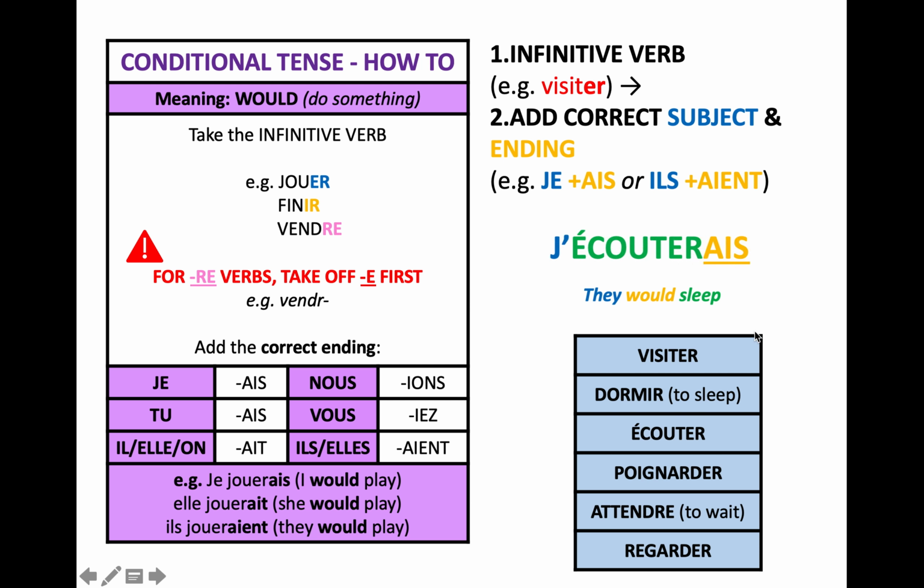If we change the verb, j'écouterais, it's still je at the start, and we've added AIS to the end. I would listen. Nous attendrions, we would wait. The only difference from what we did before was this was an RE verb, so we took the E off before we added our ending. Il poignarderait, he would stab. As we can see from the table, for il, we had AIT. We've just got our infinitive as we've got it in the list below, or as we'd find it in the dictionary.